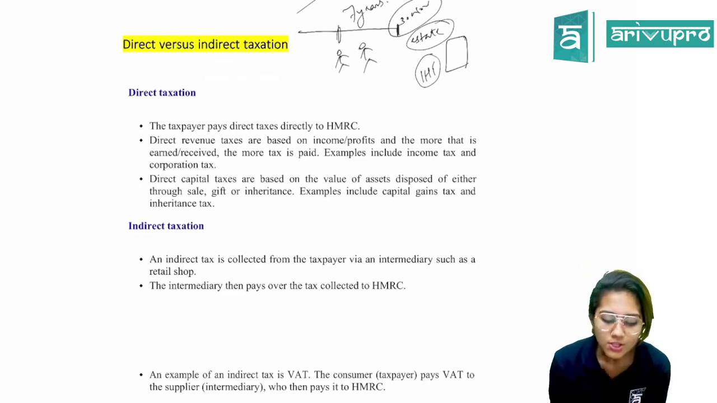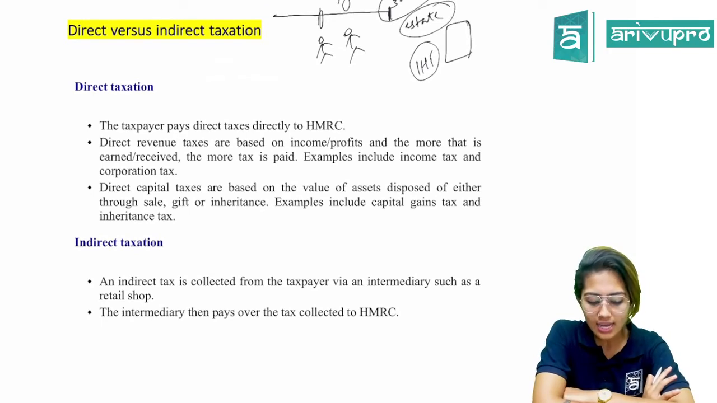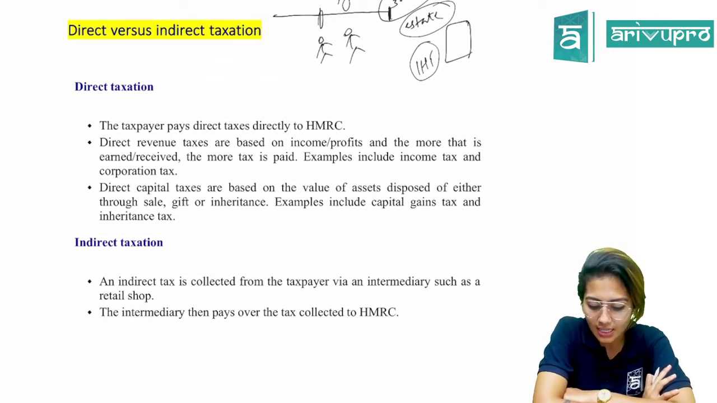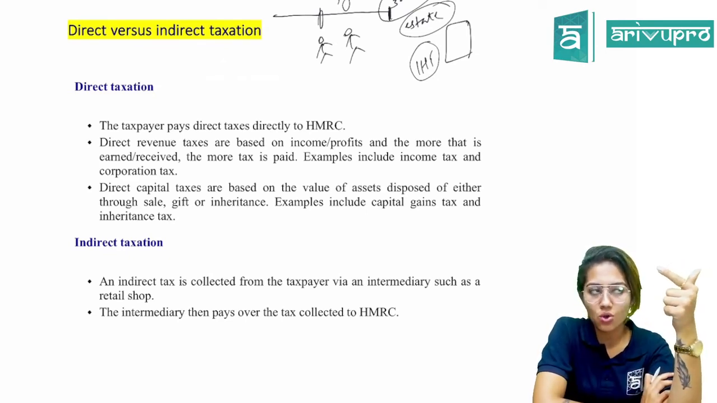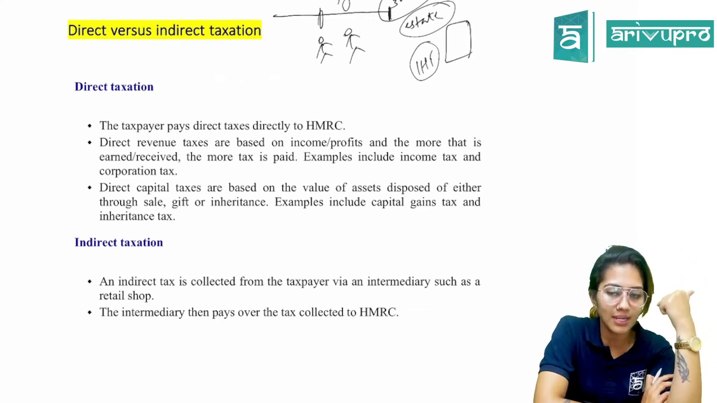All right. So direct taxation, the taxpayer pays direct taxes directly to HMRC. Direct revenue taxes are based on income or profits, and the more that is earned or received, the more taxes paid. Examples include income tax, corporation tax. So all these are directly paid to the HMRC by the individuals as well as by companies within the UK.